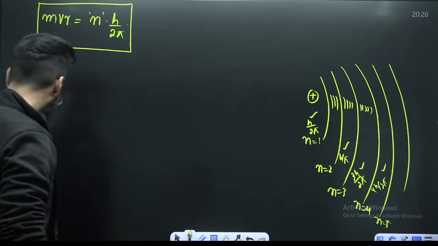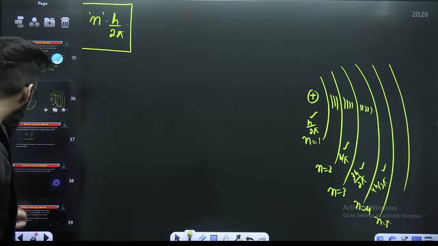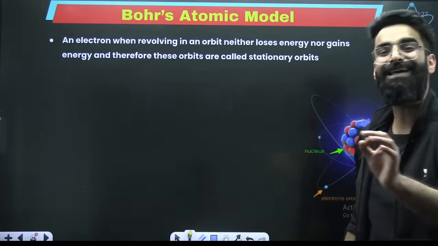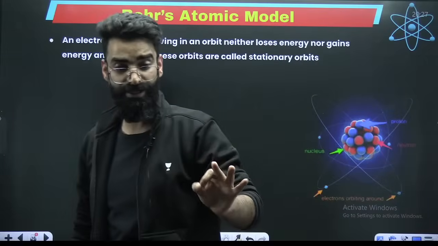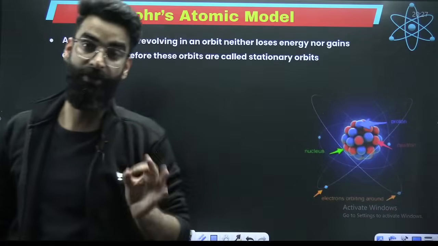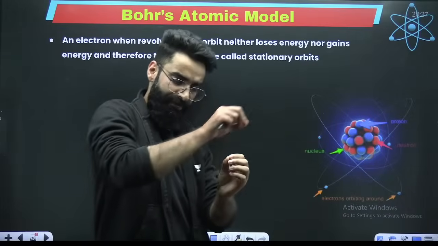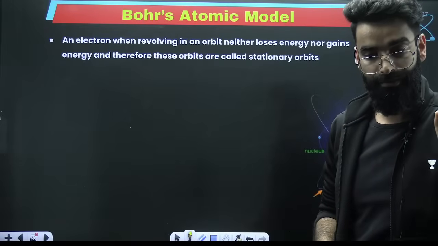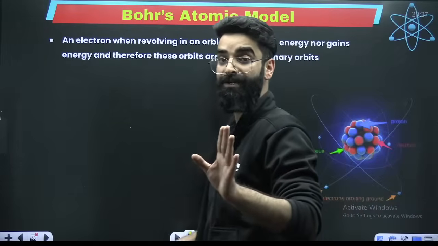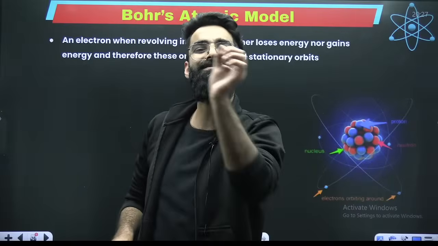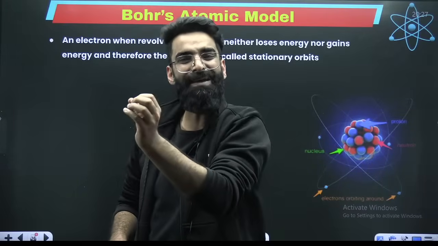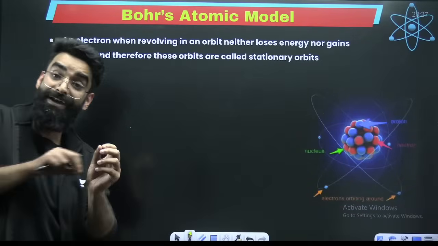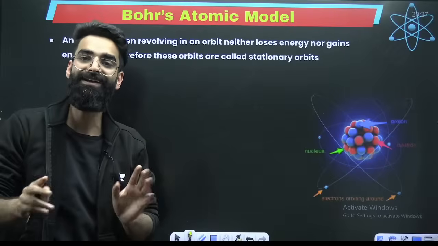And my dear students, there is one more thing. As per Bohr's model, when an electron revolves around the nucleus, it neither loses nor gains energy. This is one more important thing as per Bohr's model. So its energy remains constant, fixed in a particular orbit, right?